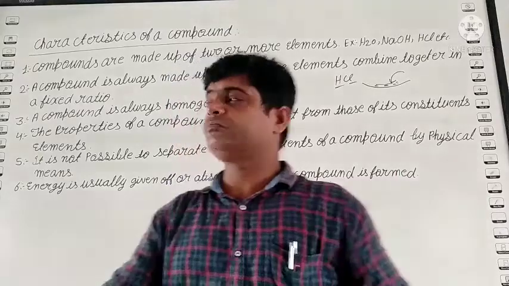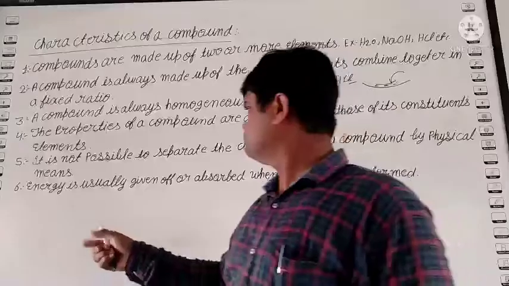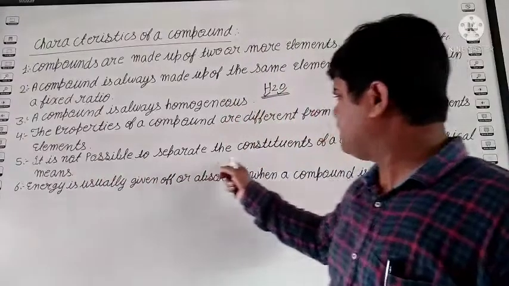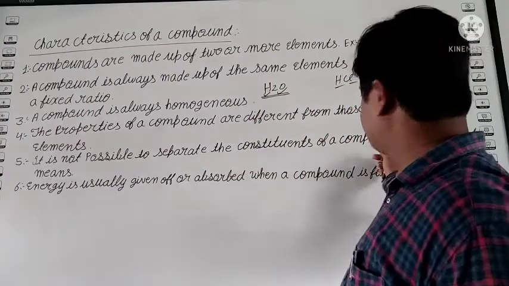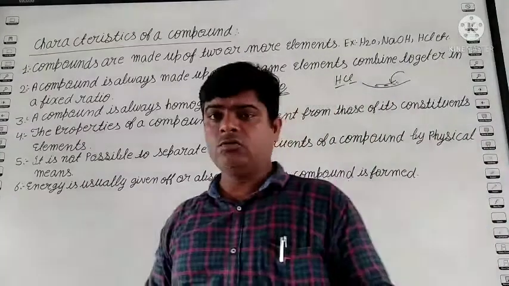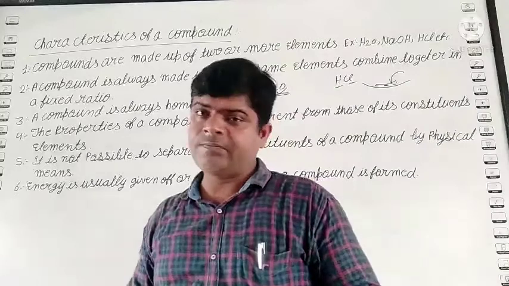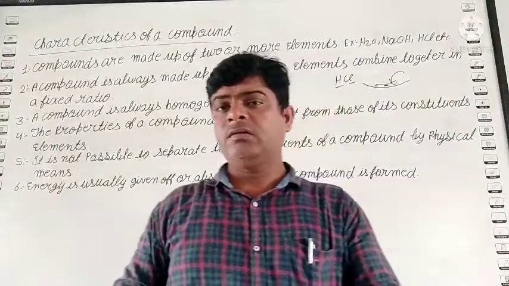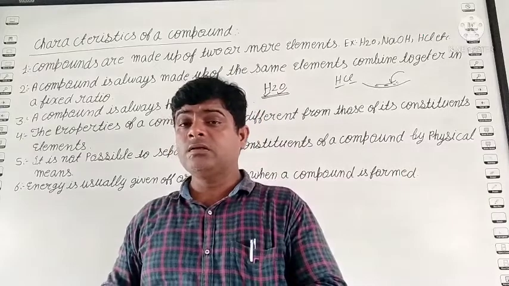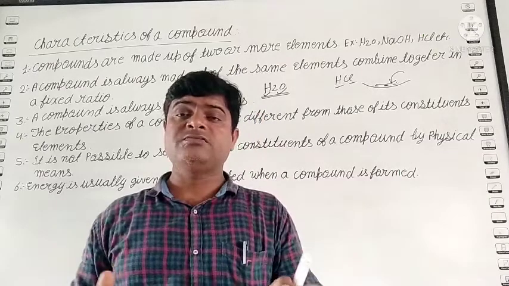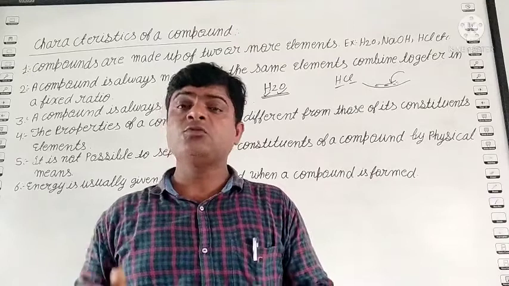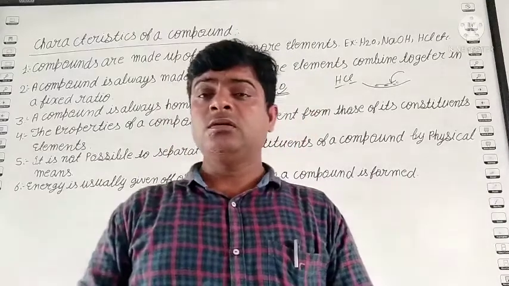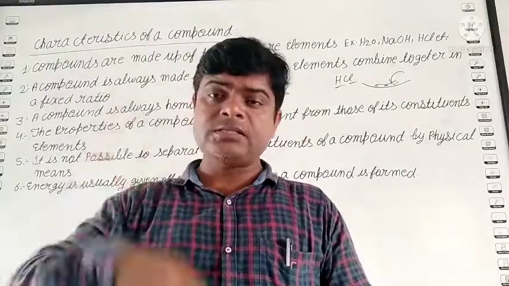Clear? It is not possible to separate the constituents of a compound by physical means. You know physical means? Like hand picking, sieving. Suppose you have water, is it possible to separate hydrogen and oxygen by hand picking like this?